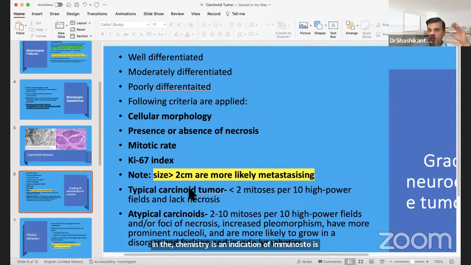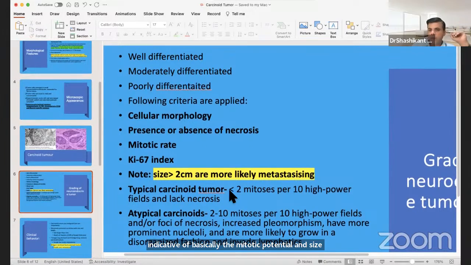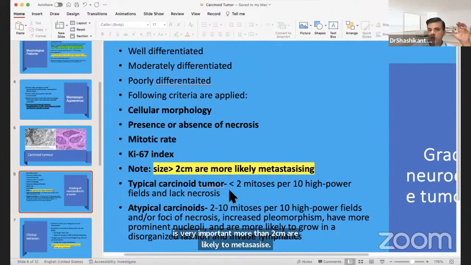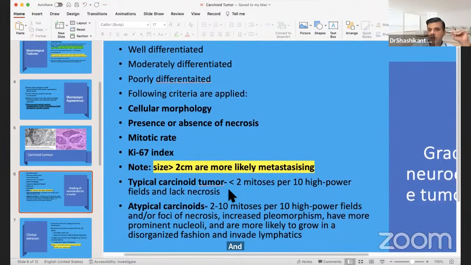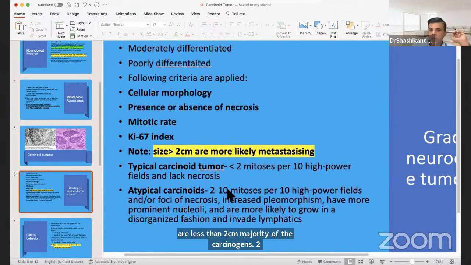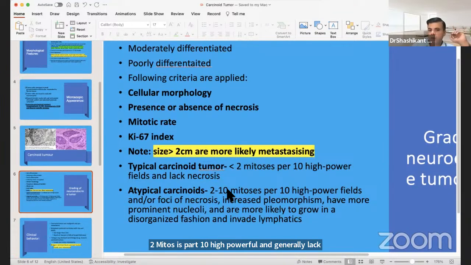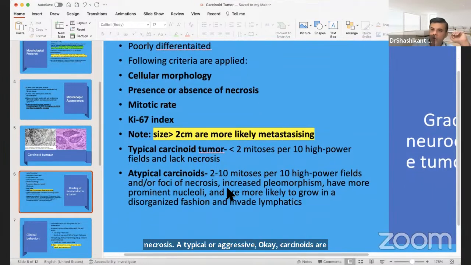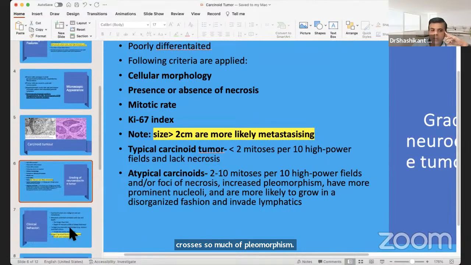Tumors more than 2 centimeters are likely to metastasize, and there are two types of carcinoid based on mitotic activity and necrosis. Typical carcinoids, the majority, are less than 2 centimeters, with fewer than 2 mitoses per 10 high power fields, and generally lack necrosis. Atypical or aggressive carcinoids have more than 2, generally 2 to 10 mitoses per high power field, with necrosis and much pleomorphism. Generally, they invade and metastasize to distant locations.